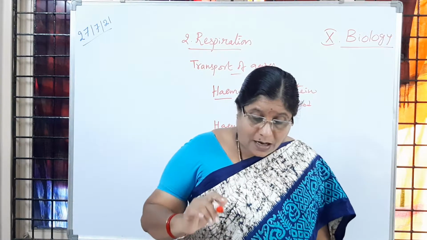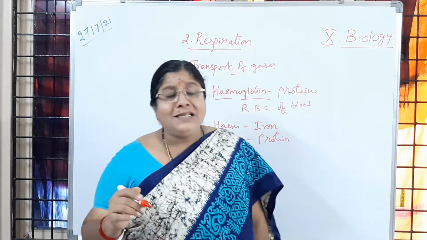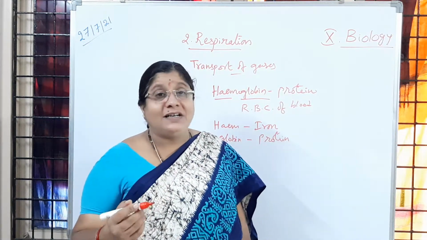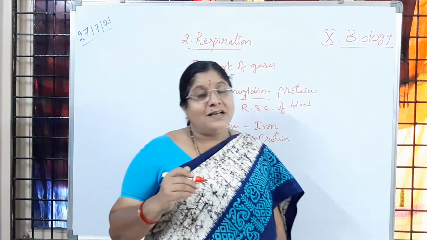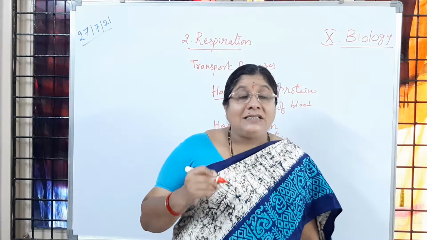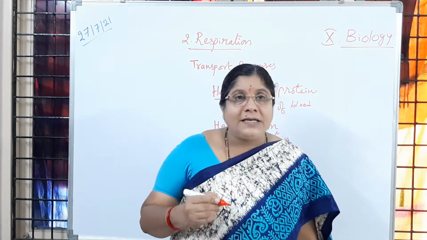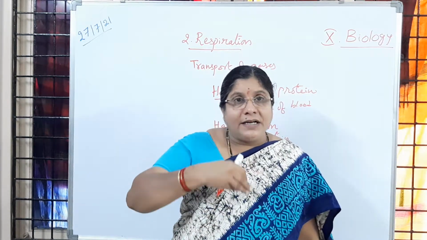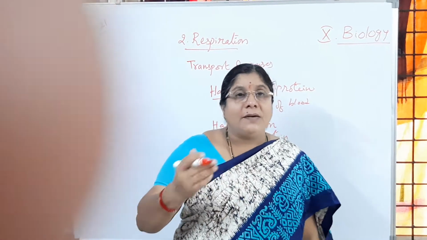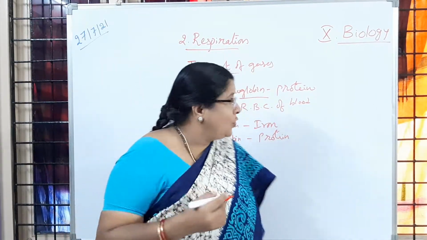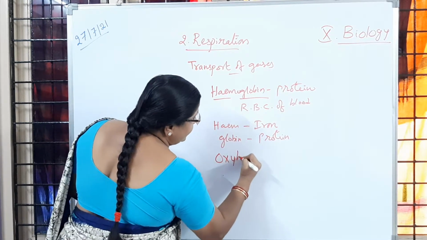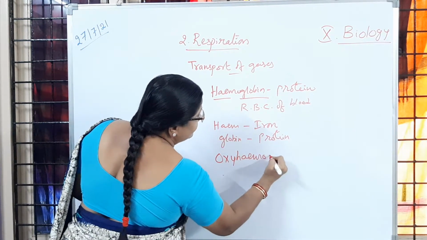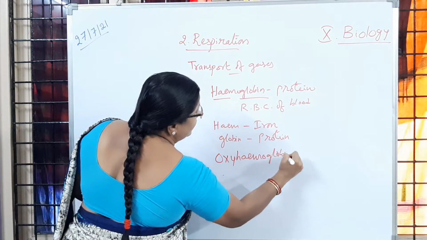Now, the gases have some limits, children, to combine with that hemoglobin. Oxygen, which is present 21% in the atmosphere, when it enters the body, combines with the hemoglobin and forms oxyhemoglobin.